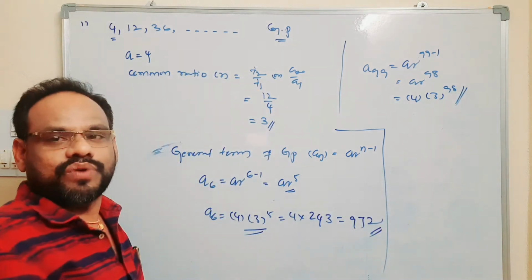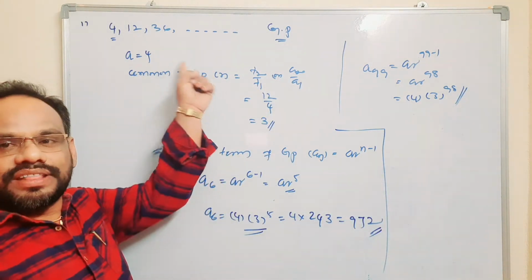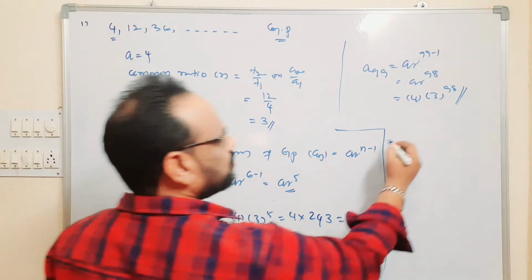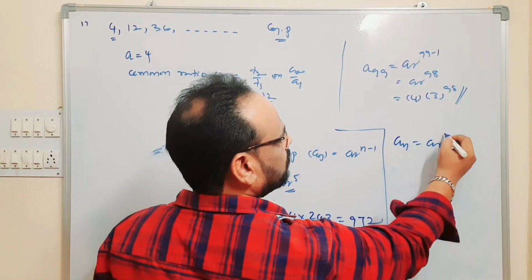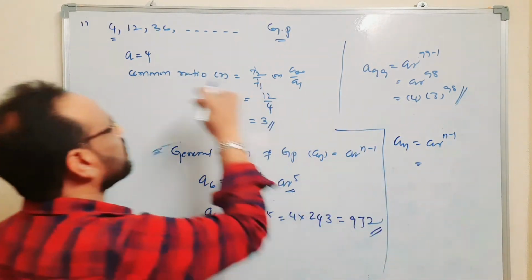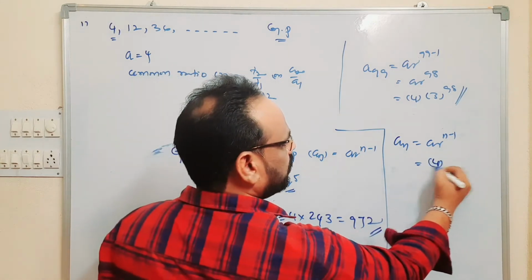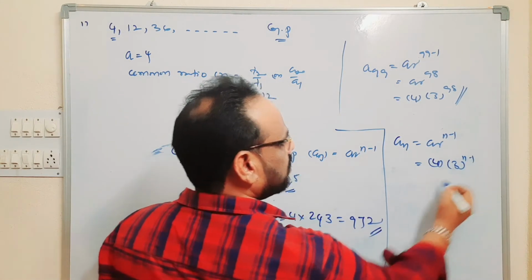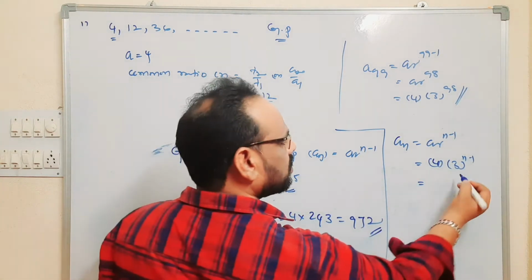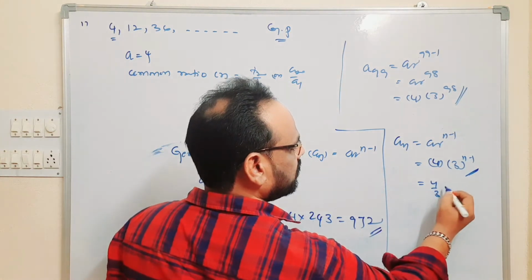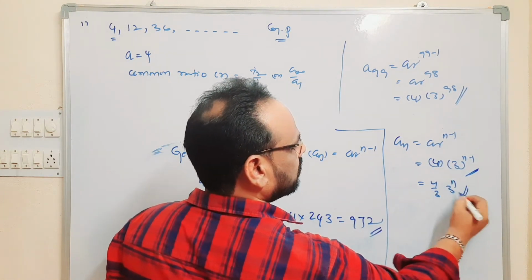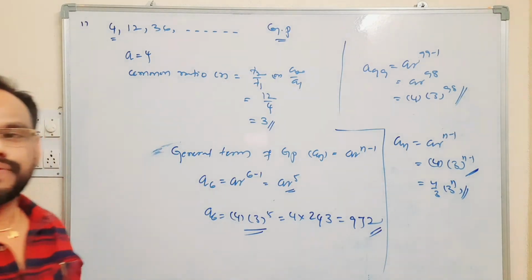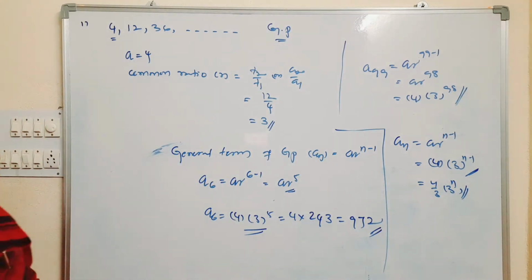What is the nth term of the given GP? So AN is equal to AR power N minus 1. Substitute here A value 4, so 4 into R value 3 power N minus 1. That is equal to 4 by 3 into 3 power N. 4 by 3 into 3 to the power N is the answer.